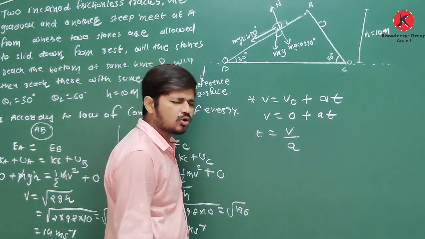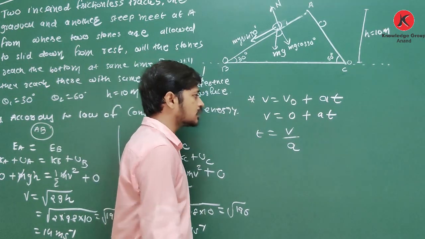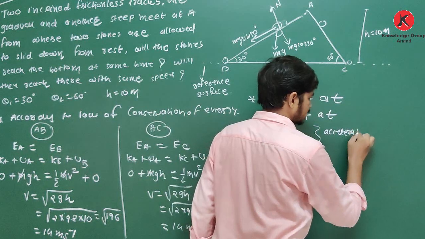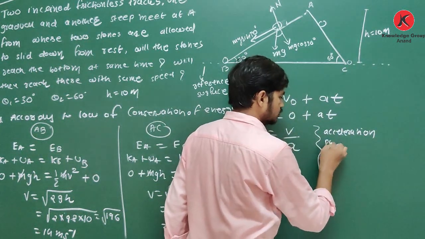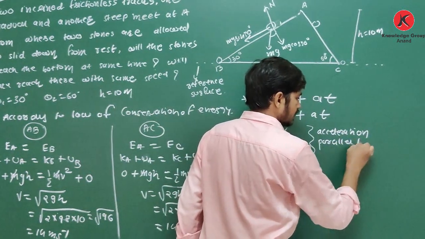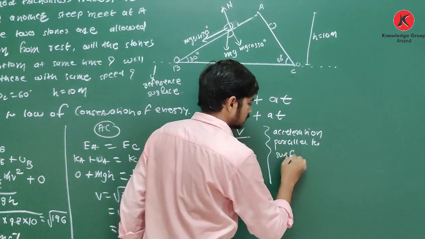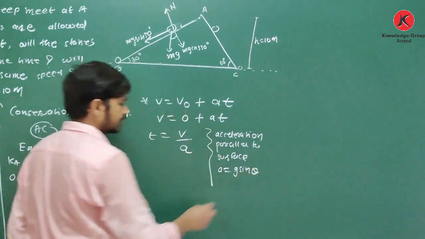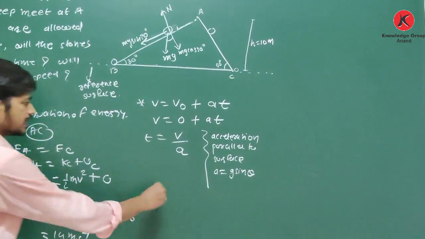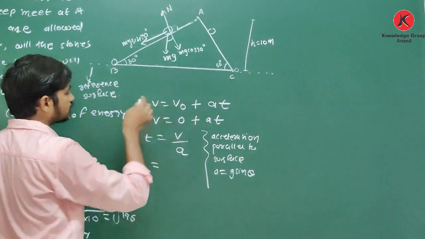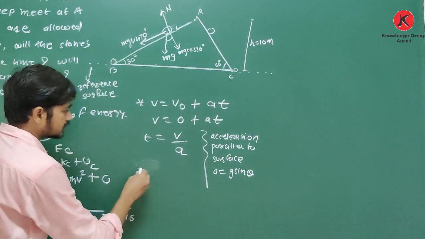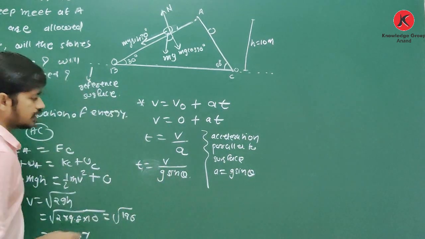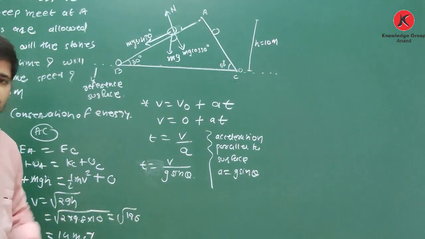Yes or no? You know what is the acceleration parallel to the surface. Acceleration parallel to the surface, a is equal to g sin theta. Clear about this? So here it is t1 for this first object. Suppose it is the general equation: t is equal to v upon g sin theta.